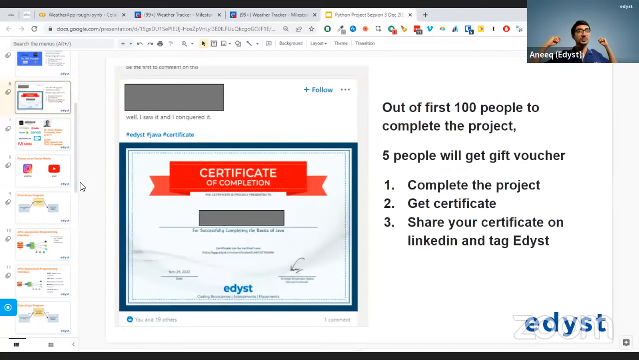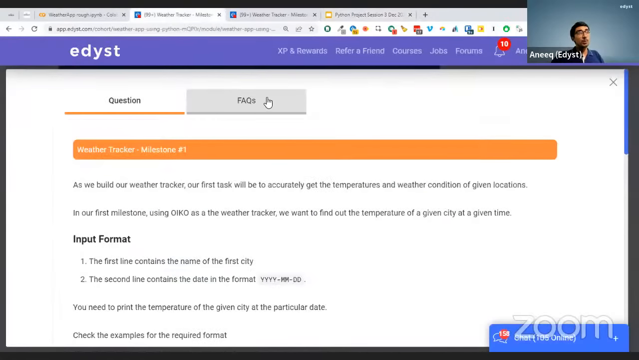Where do we find the hint section? You will not find it right now, but you see the FAQs. On the right side of the FAQs, you'll find the hint. As soon as the session is over, I'll update it.